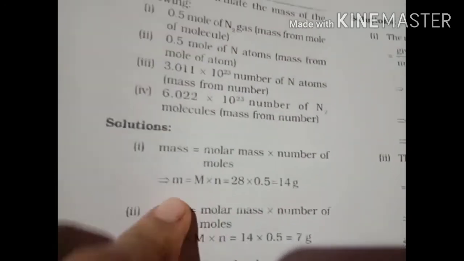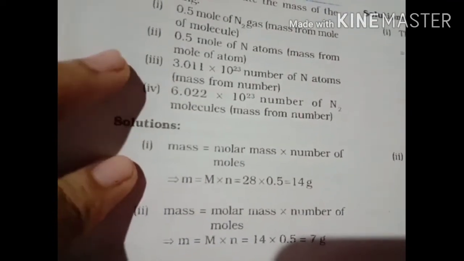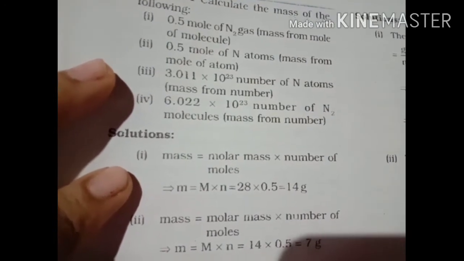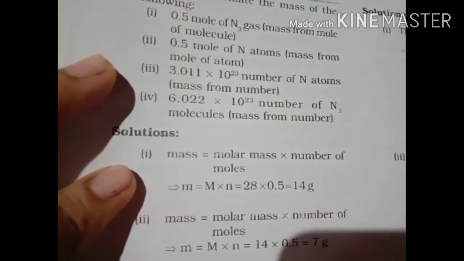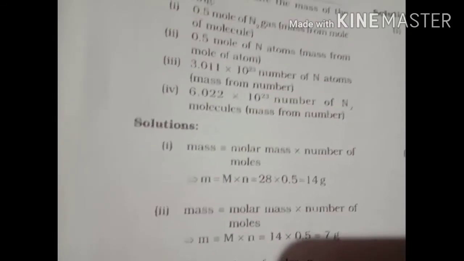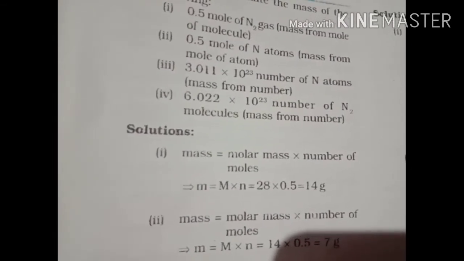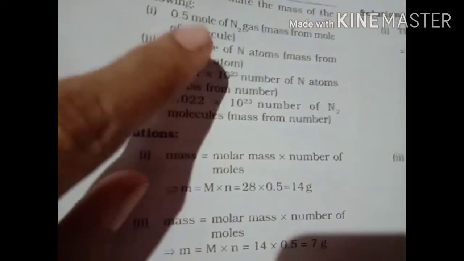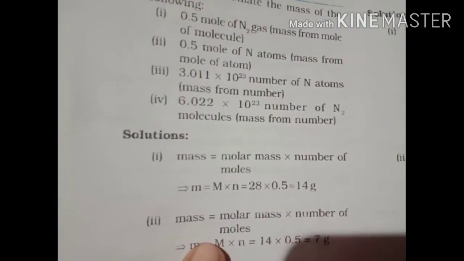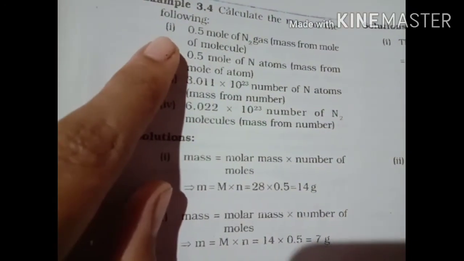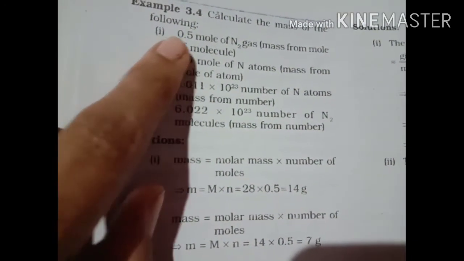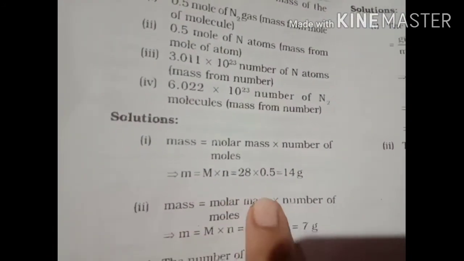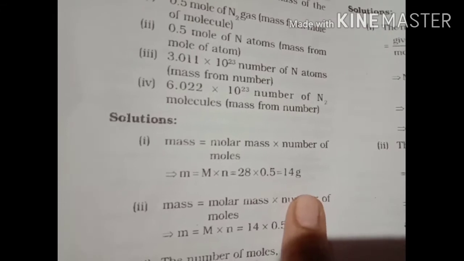The atomic mass of nitrogen is 14, so the molecular mass of nitrogen N2 is 28. Number of moles is given, that is 0.5 mole. So you multiply 28 into 0.5, that is equal to 14 gram.